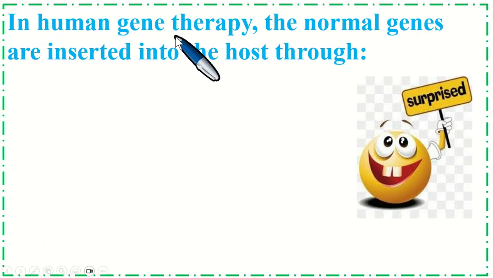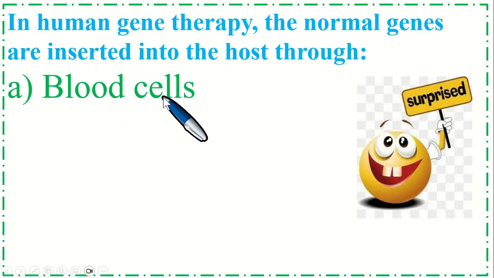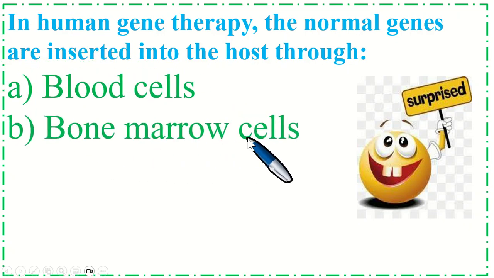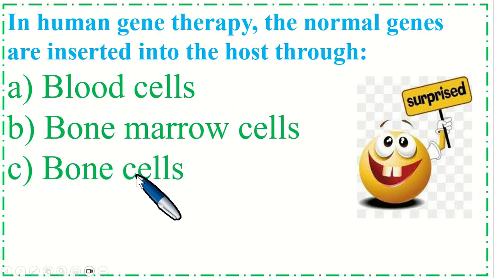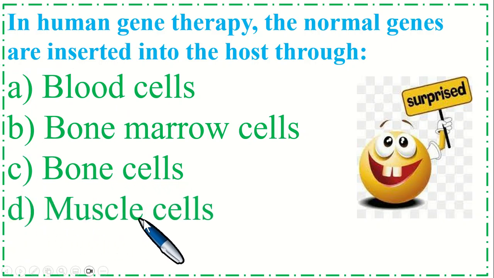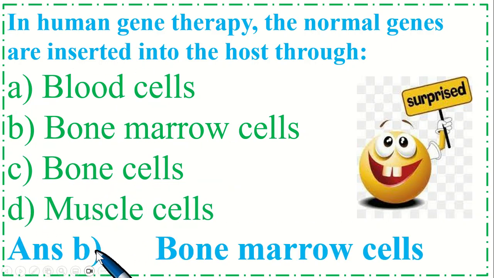In human gene therapy, the normal genes are inserted into the host through option A blood cells, B bone marrow cells, C bone cells, and option D muscle cells. So the correct option is B, bone marrow cells.